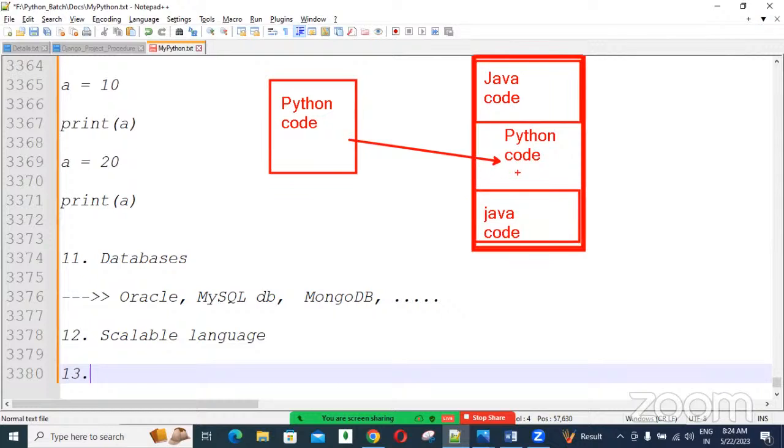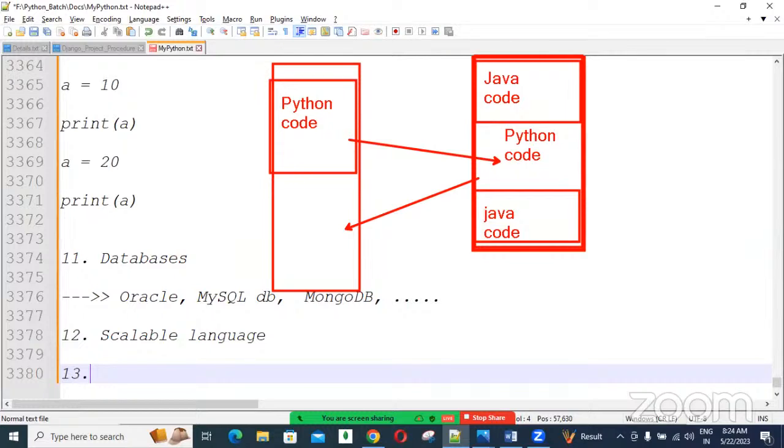Understand? Sometimes we can design in Java, and that code we can take back and use separately in our Python. In our Python we can use Java code. Other languages' code we can use, and our code we can use in other languages.